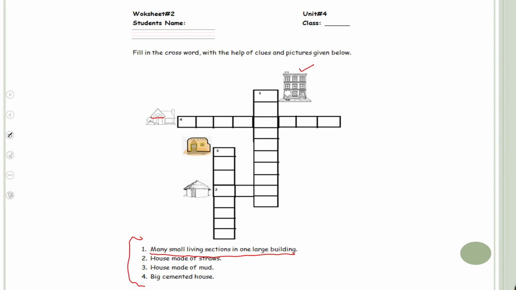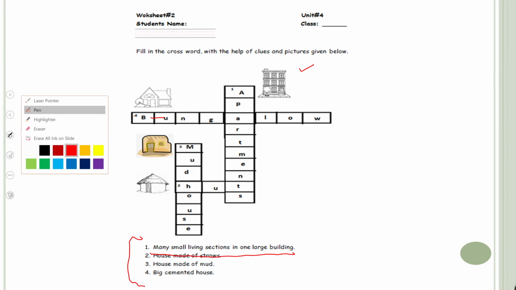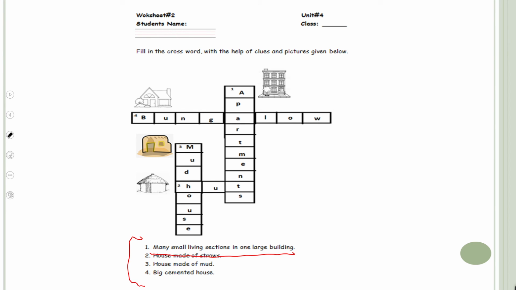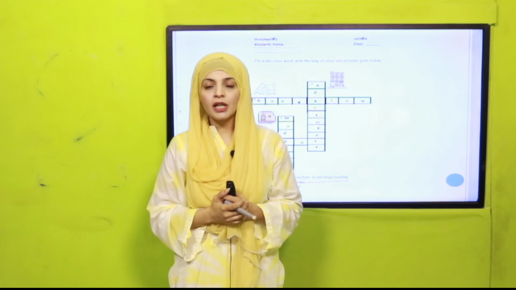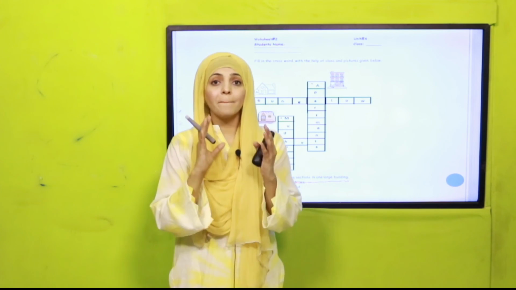Apartment. Okay. Second one, house made of straws. Very good. Pause the video and quickly finish it. You can take help from the pictures. And now you can check it from the solved worksheet. This is the solved worksheet. Quickly check it. First one is apartment. Then comes the hut. Then comes the mud house, and number 4, bungalow. Okay, so this is the solved worksheet. I hope you have done it already. So this was your homework, and the worksheet will be provided to you by your teacher.